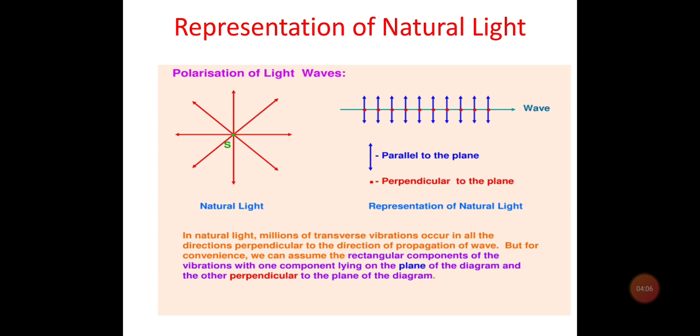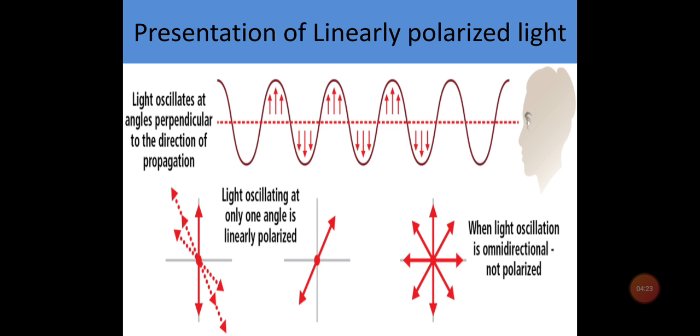So whenever we talk about unpolarized light in experiments or in our topics, we will talk about the two rectangular components. One will be shown by the arrows and one will be represented by the dots. So this will be the representation of natural light. Here is the representation of linearly polarized light. As you know, linearly polarized light will have oscillations only in a particular direction. So when it oscillates at one angle, it is linearly polarized, and when the oscillations are in all directions randomly, it is omnidirectional, meaning it is unpolarized, as you can see in the figure also.